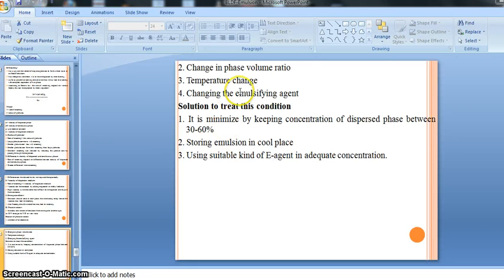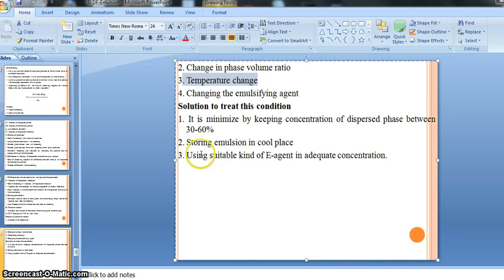Then also the change in temperature. Change in temperature means, if our label stated that that particular preparation should be kept in a cool place, right? And we accidentally or unintentionally kept it at an increased temperature or in a refrigerator, that time also there is a chance of phase inversion if this kind of consequence happens, right? So by this way, temperature is also responsible for the phase inversion, right?